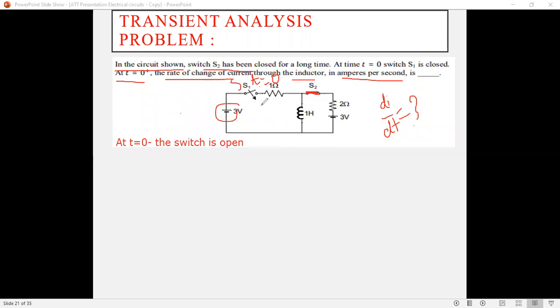So initially the current flowing through the inductor is 0 in this loop, because it is an open circuited terminal, but current flows through this other loop. So some current will be flowing from this loop, it is nothing but some current flowing through the inductor. So first of all, calculate that current flowing through the inductor. How much will the current flowing through the inductor be? Initially the current flowing through the inductor, at t equals 0 minus the switch is open circuited. So this will act as the initial condition, either a short circuit or an open circuit.